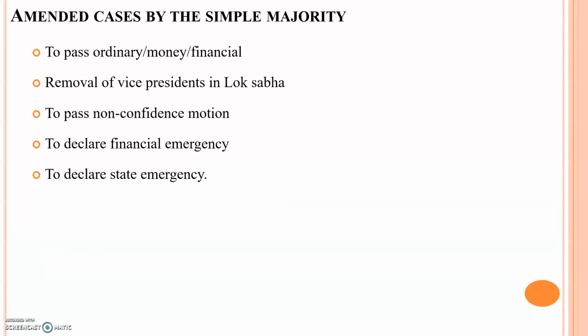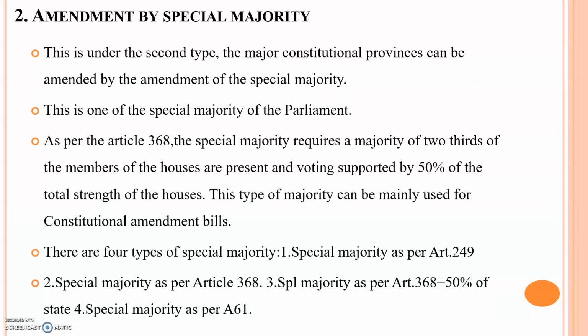This slide also explains cases amended by simple majority: passing ordinary money and financial provisions, non-confidence motion, financial emergency for any crisis period, and declaring state emergency.